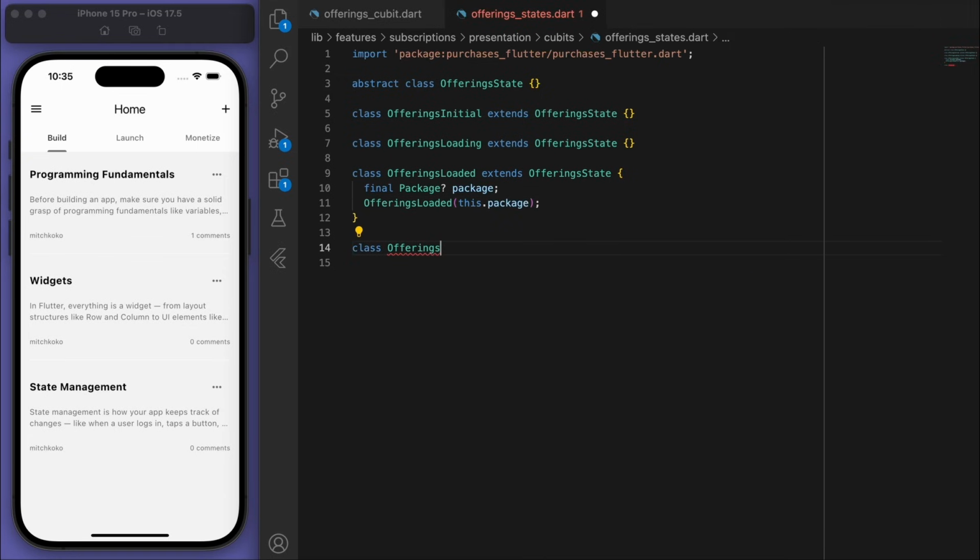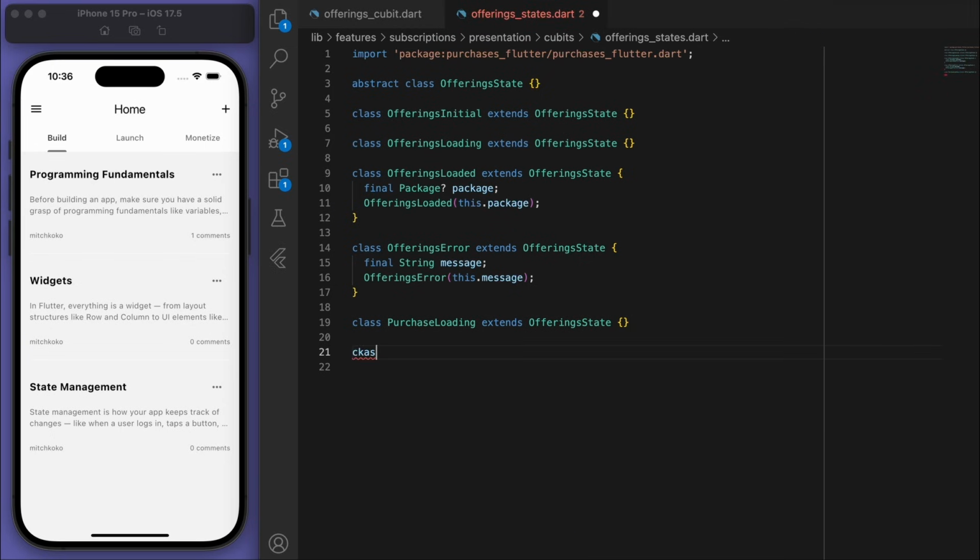And if we have an error, let's see what the message is. And I'm going to have a couple extra states here for the purchase loading and the purchase error. And I think that's all good.